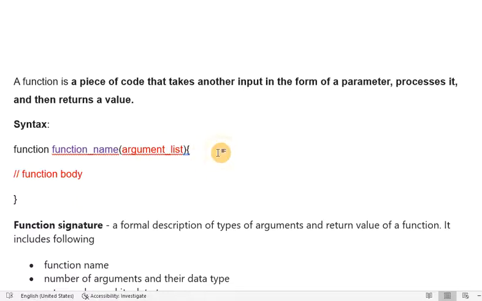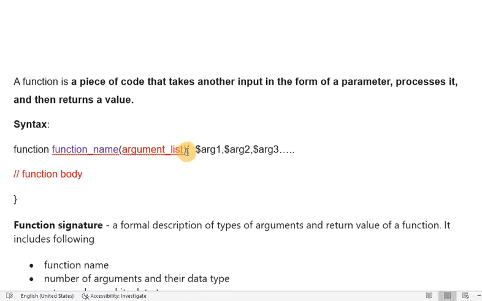Let's suppose we define a function that has 2 or 3 arguments. How can we write them? They will be comma-separated values, like this: $arg1, $arg2, $arg3, and so on. This way we can pass a number of arguments, or parameters. This is also called the parameter list or argument list.